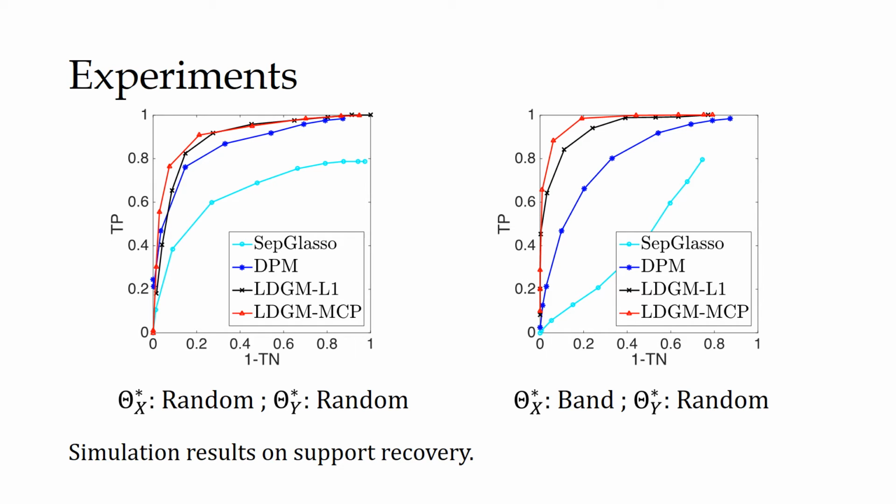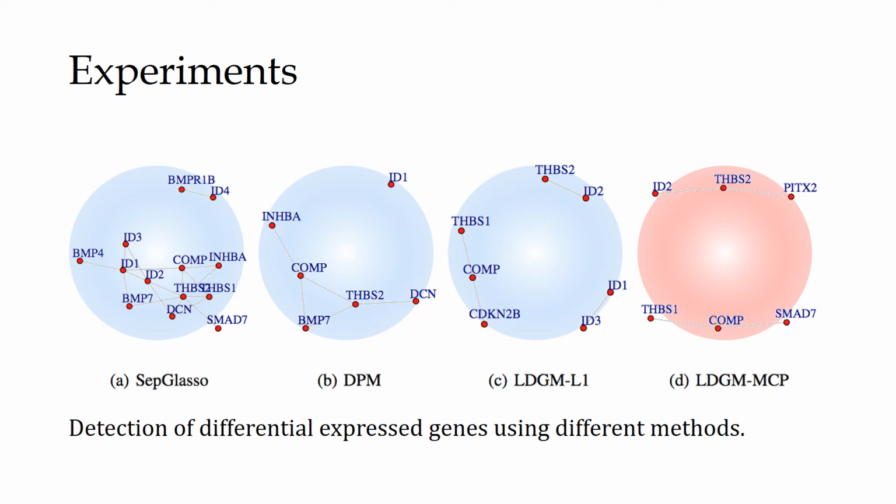Numeric simulations show that our estimator with MCP penalty achieves much better accuracy on support recovery. The performance of separate graphical lasso is much worse, especially when the separate graphs are not sparse but the differential graph is. The experiments on gene expression data also verify the advantage of differential graph models in detecting differential expression of genes.